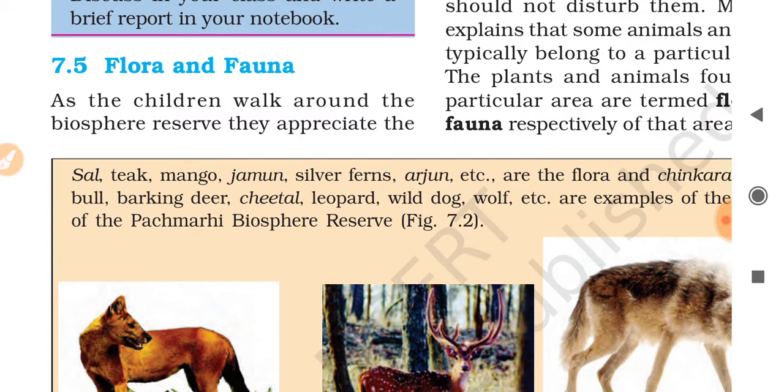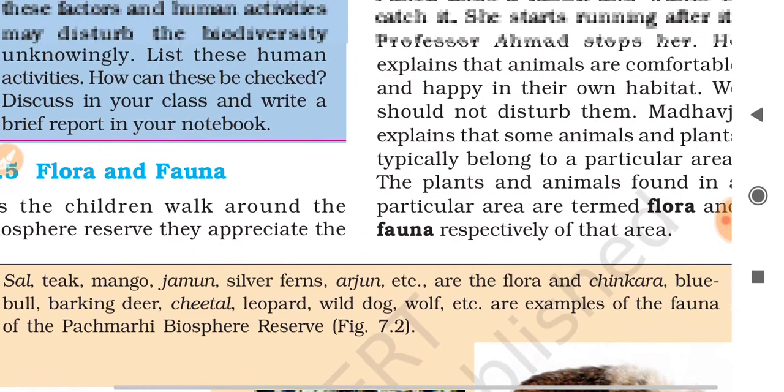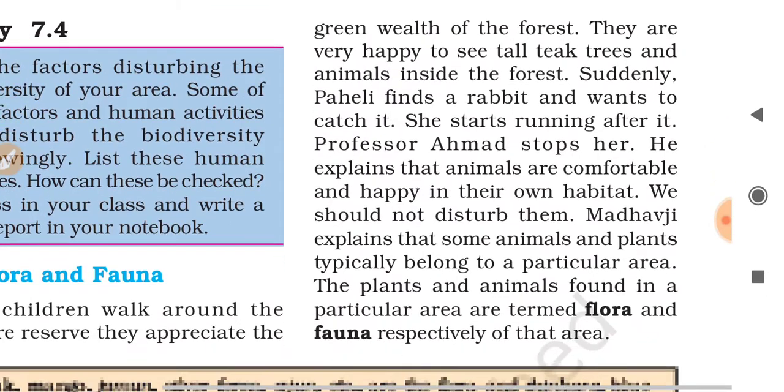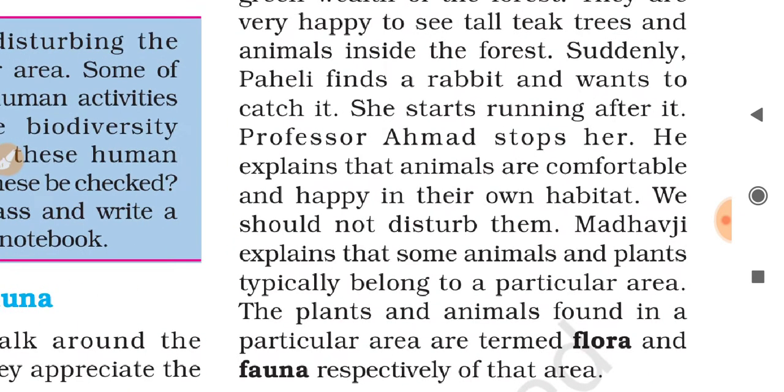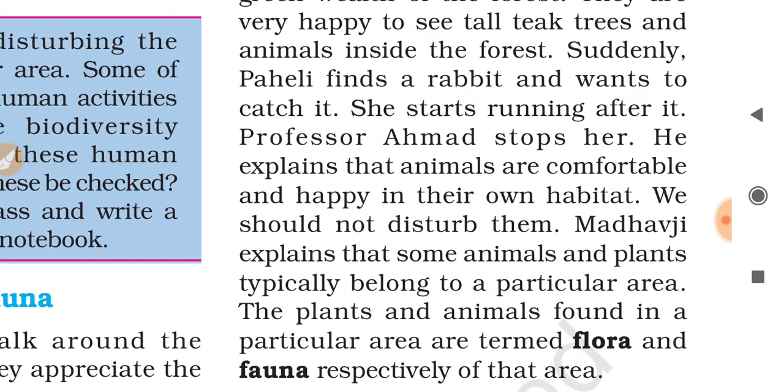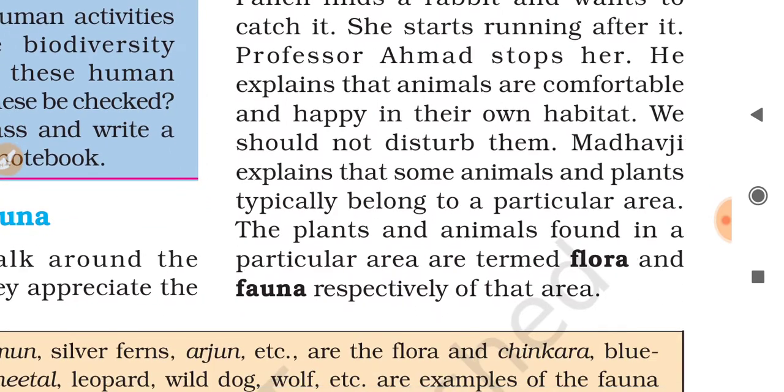As the children walk around the biosphere reserve, they appreciate the green wealth of the forest. They are very happy to see tall teak trees and animals inside the forest. Suddenly, Paheli finds a rabbit and wants to catch it. She starts running after it. Professor Ahmed stops her. He explains that animals are comfortable and happy in their own habitat. We should not disturb them.